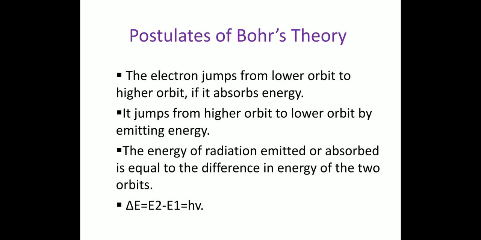It is given by the following equation. Delta E equal to E2 minus E1, that equal to h nu, where E1 equal to energy of lower orbit, E2 equal to energy of higher orbit, h equal to Planck's constant, nu equal to frequency of radiation.